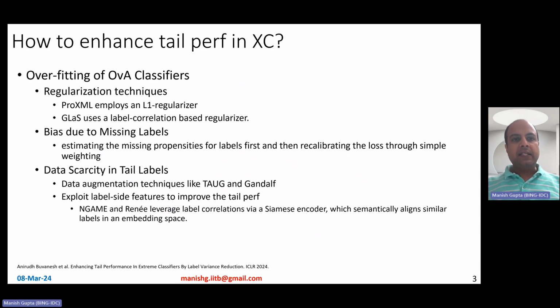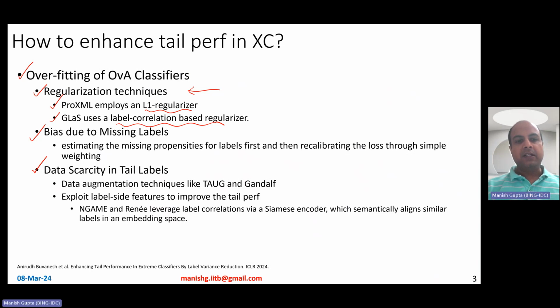Okay. Now, previously, several efforts have been made to improve tail performance in extreme classification, mainly geared towards how to avoid the overfitting of one-versus-all classifiers. These techniques include regularization, handling bias, or handling data scarcity in tail labels. Of course, if there is overfitting going on, regularization is a very obvious technique. And there are methods like ProXML and GLASS, which employ an L1 regularizer or a label correlation based regularizer so as to avoid this overfitting.